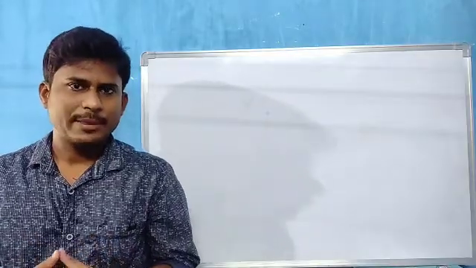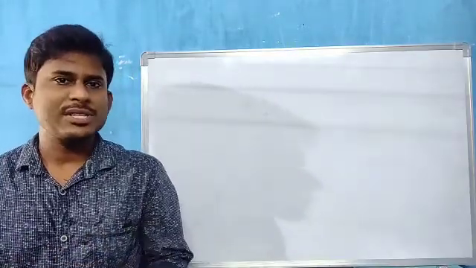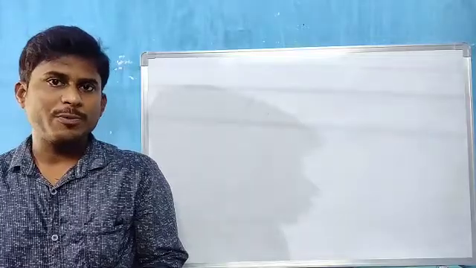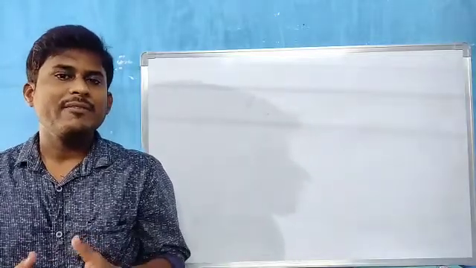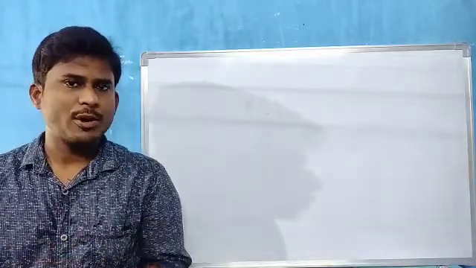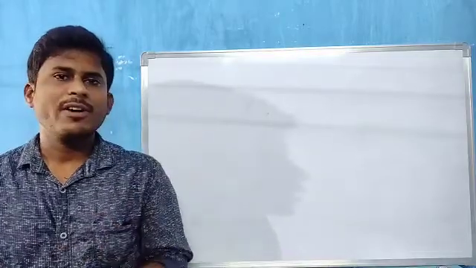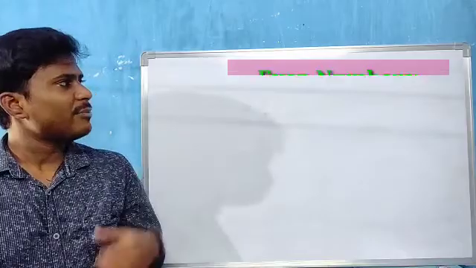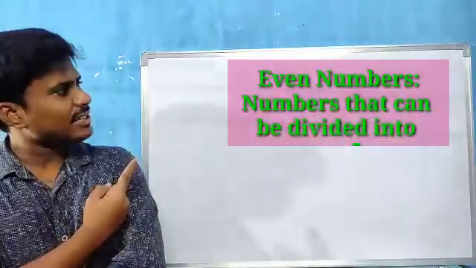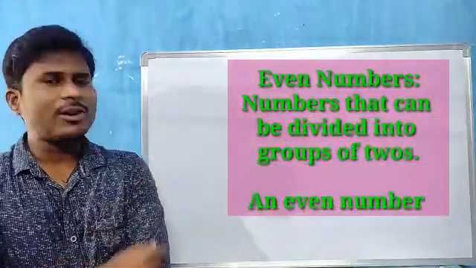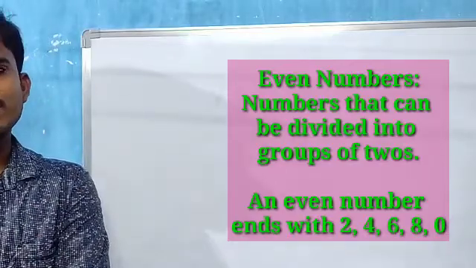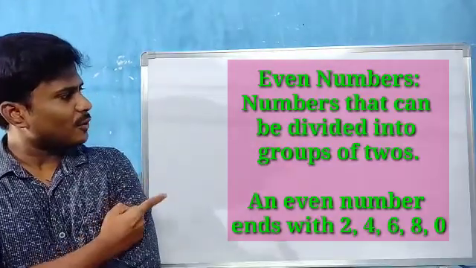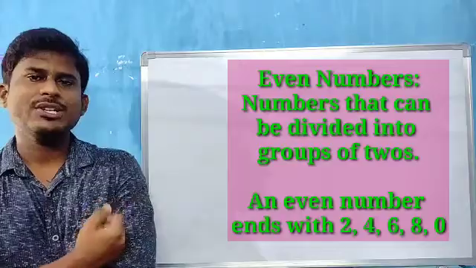So children, we have seen that we formed some groups of pairs, right? When we formed pairs, there were no leftover balls. If we form perfect pairs, those are called even numbers. Even numbers means numbers that can be divided into groups of 2. An even number ends with 2, 4, 6, 8, 0.